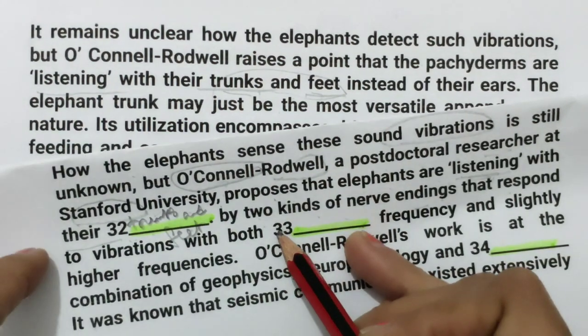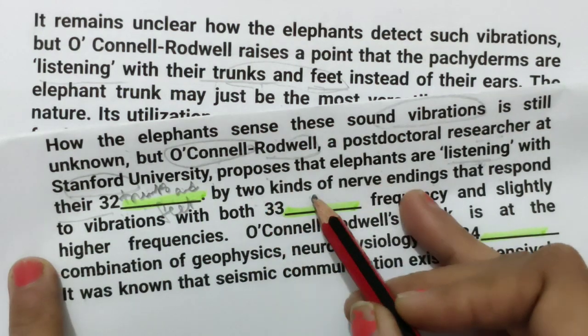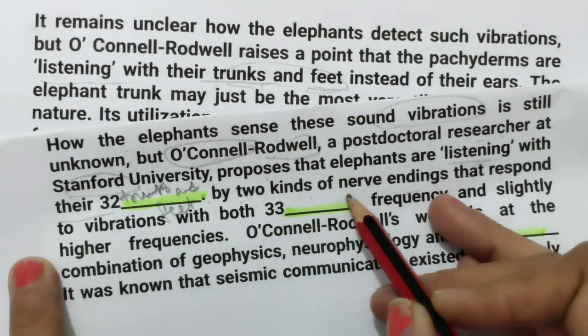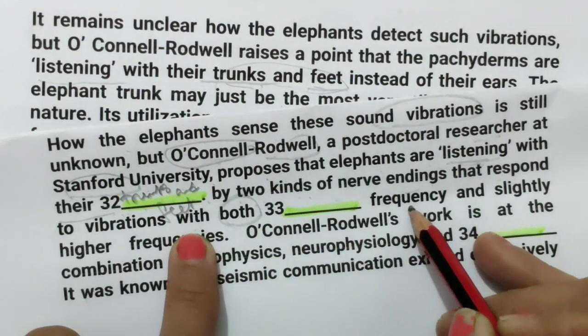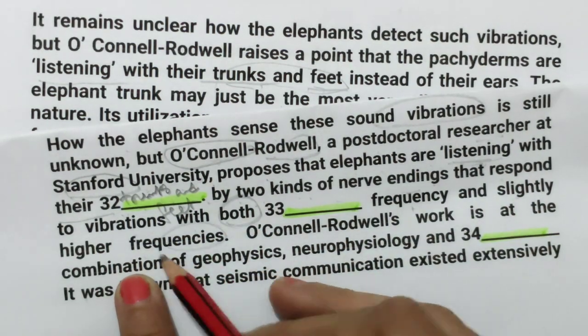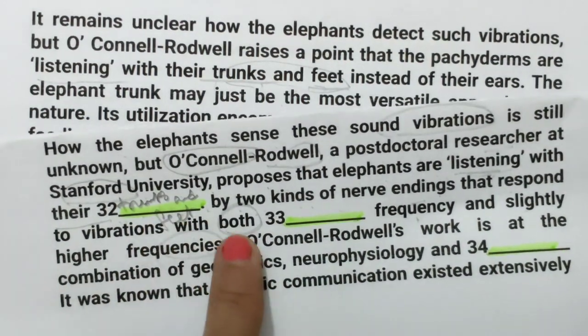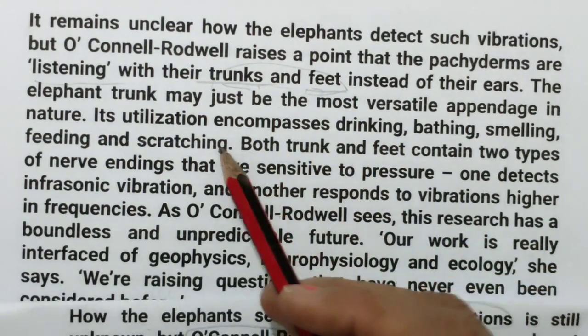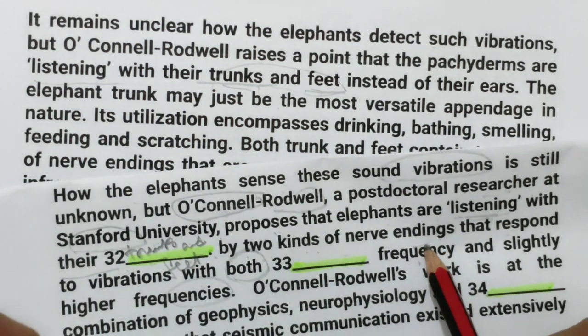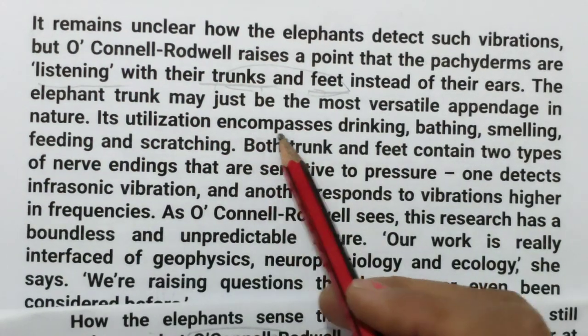So the next question: by two kinds of nerve endings that respond to vibrations with both low frequency and slightly higher frequencies. Okay, so after this we will get the location. We are looking for nerve ending and frequency.